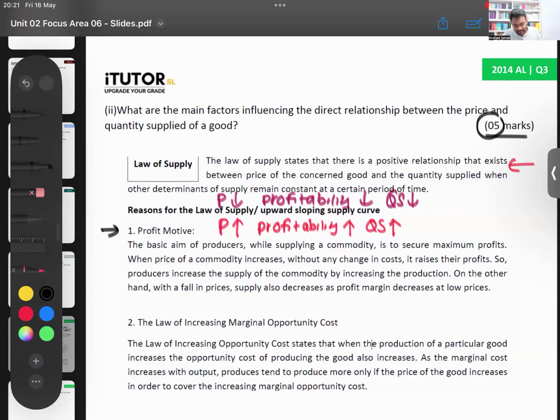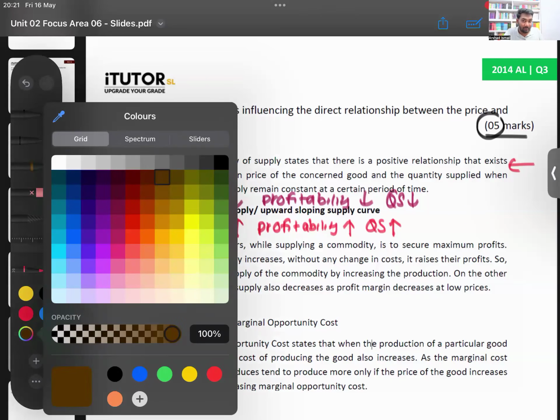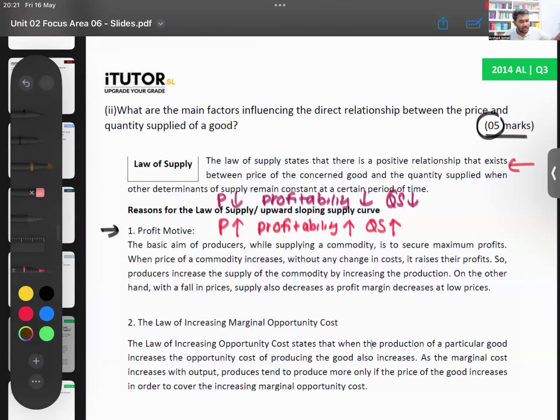Then the next one is saying, what is the next reason? The next reason for the direct relationship, Lamai, is the law of increasing marginal opportunity cost. Now, I'll explain this to you. I think you all know this, but let me take some time to explain. Lamai, we learn increasing opportunity cost in unit number 1. That is what we are trying to connect here. When you produce more and more of a good, Lamai, what happens? Your opportunity cost increases. When you keep on producing more and more, when you're supplying more and more of a good, the opportunity cost of producing that good also increases.